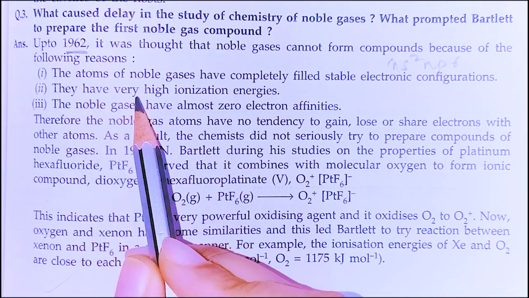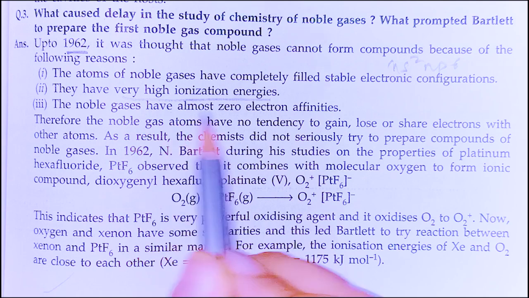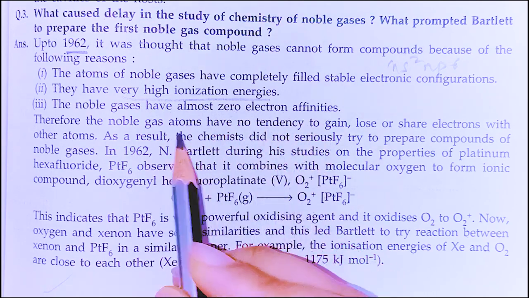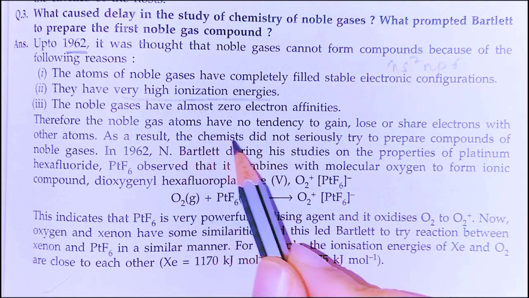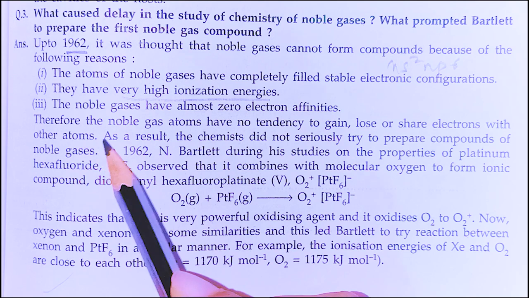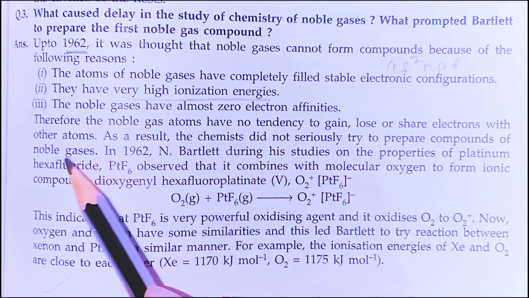They have very high ionization energies, and the noble gases have almost 0 electron affinities. Therefore, the noble gas atoms have no tendency to gain, lose, or share electrons with other atoms. As a result, the chemists did not seriously try to prepare compounds of noble gases.